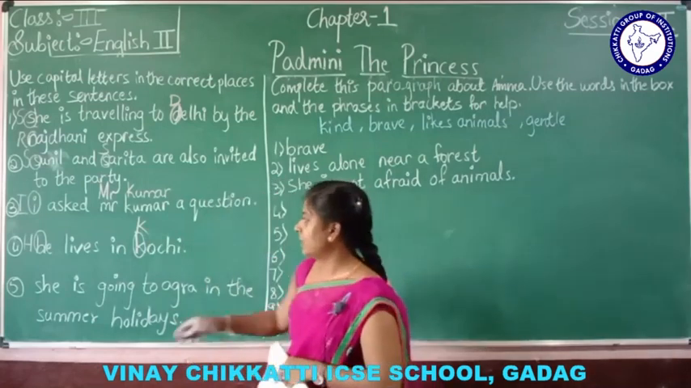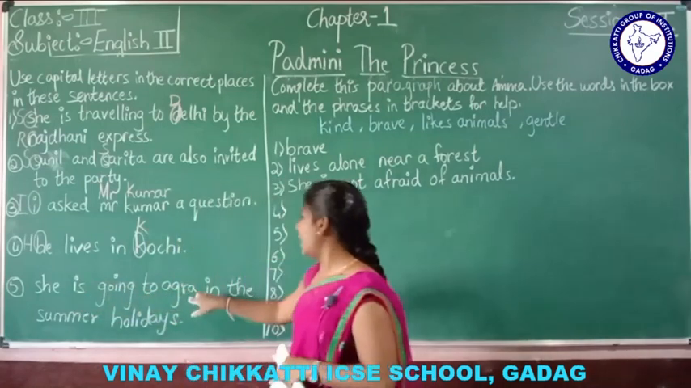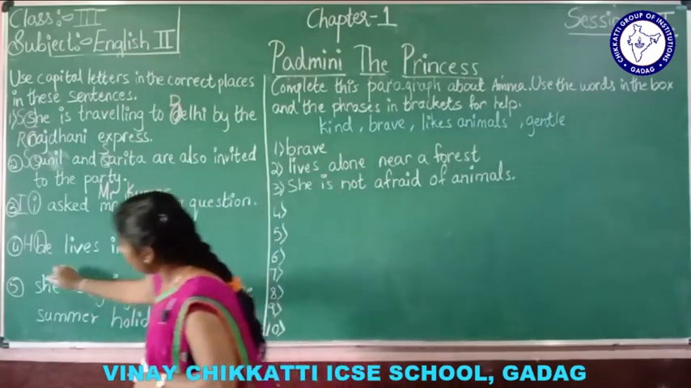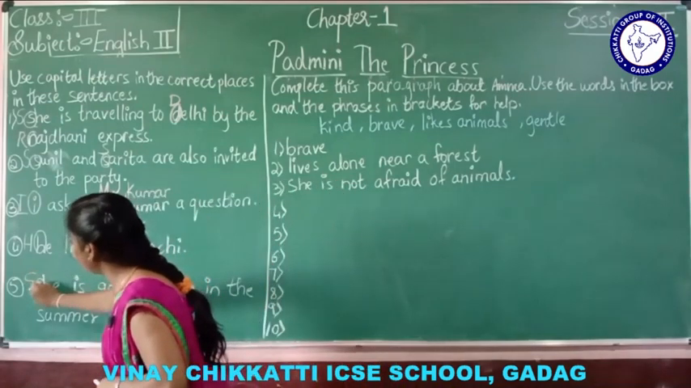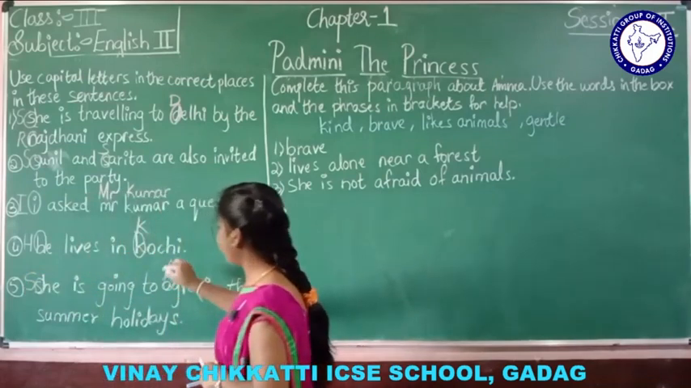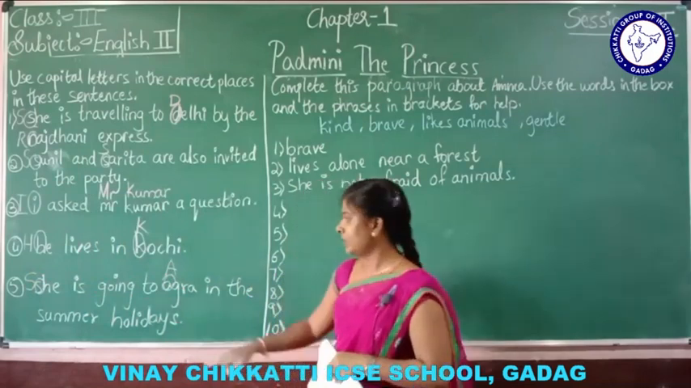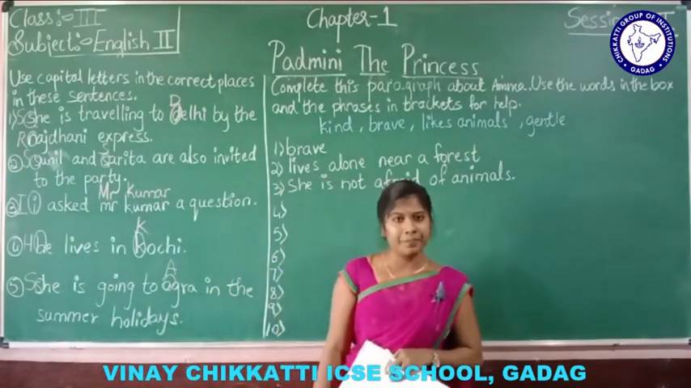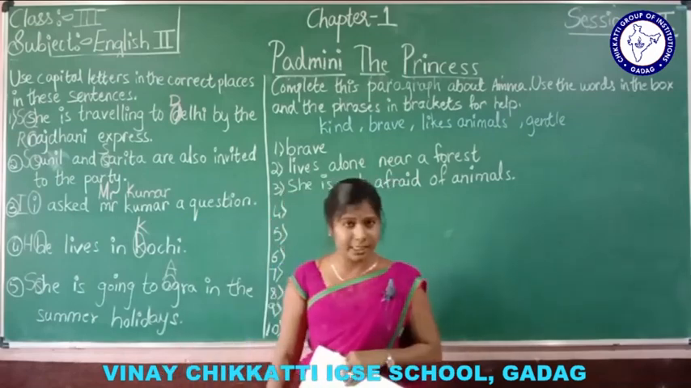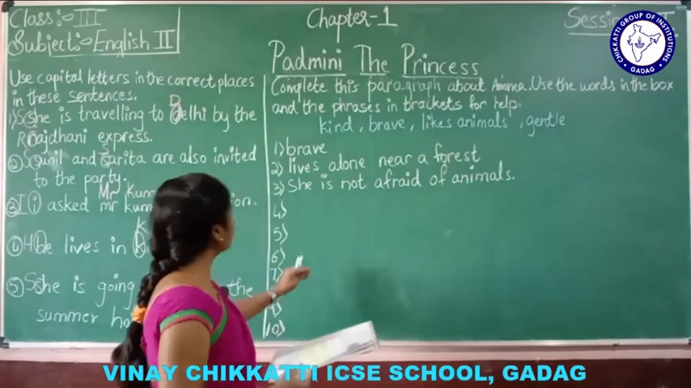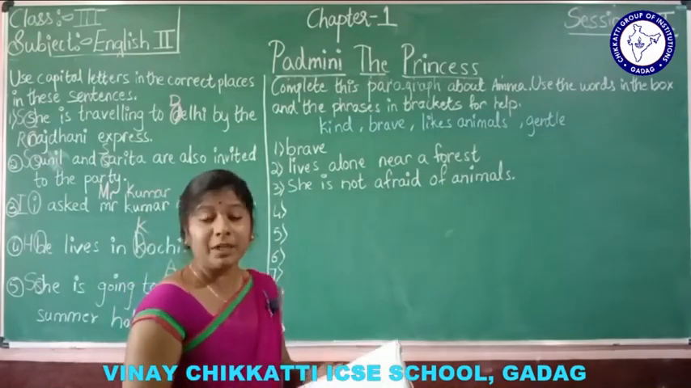Understood? Next one. She is going to Agra in the summer holidays. See here, A should be a capital letter. Agra, A should be a capital letter. Understood? She is going to Agra in the summer holidays. So you have tried this in your textbook itself. Next one here, last one, page number 10.